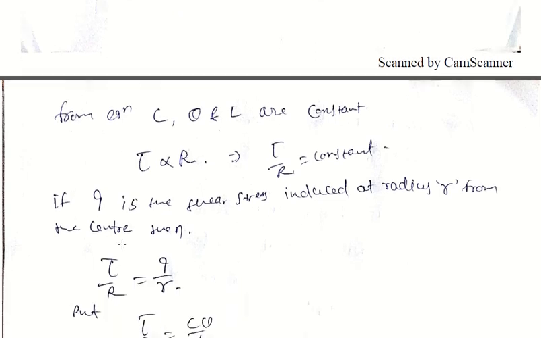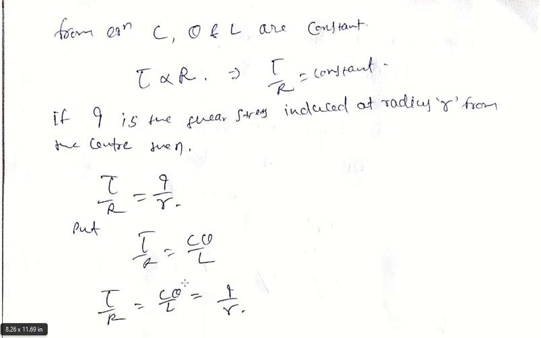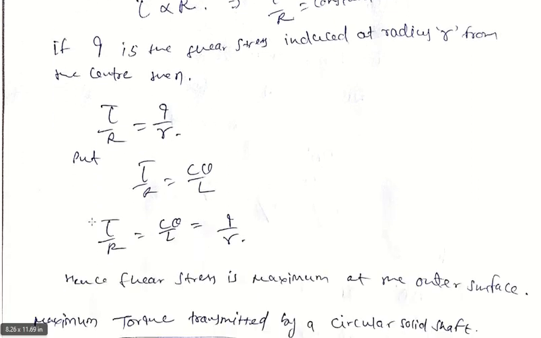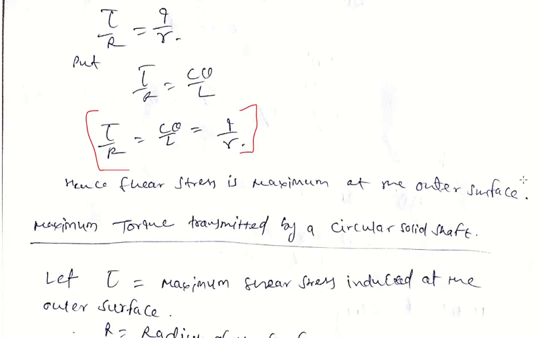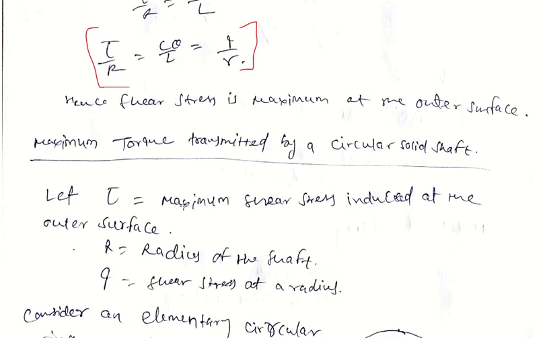Now we consider q at a distance small r from the center. Then tau by r equals q by r. So here we can write tau by r equals C theta by L equals q by r. The shear stress is maximum at the outer surface because shear stress is directly proportional to r. The variation is linear.